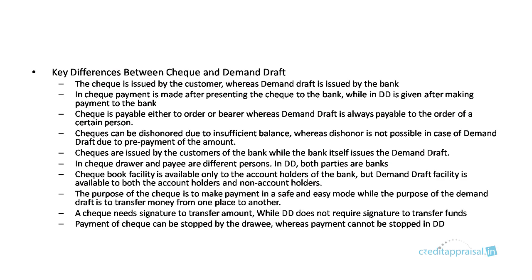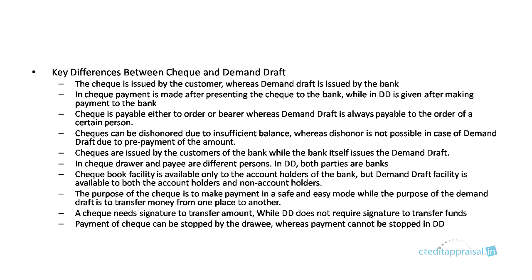So to understand the key differences between check and demand draft: check is issued by the customer, whereas demand draft is issued by the bank. In check, payment is made after presenting the check to the bank, whereas in DD you have to first make the payment, then only you get the DD. Check is payable either to order or bearer, whereas demand draft is always payable to the order of a certain person. Checks can be dishonored for reasons like insufficient balance, whereas dishonor is not possible in case of demand draft because payment is already made.